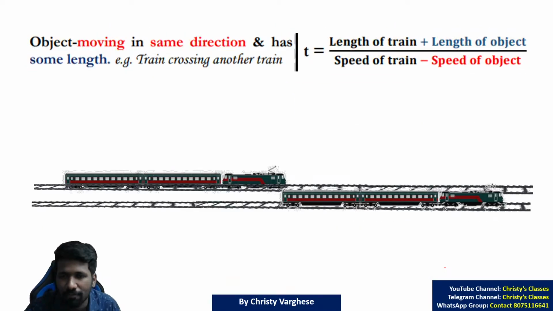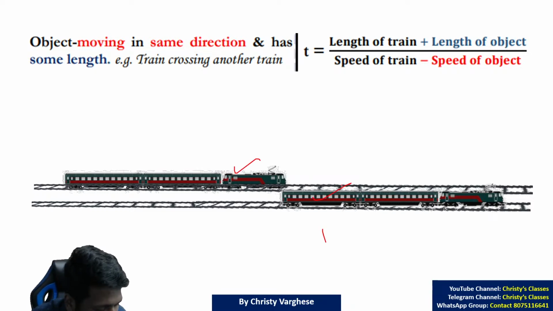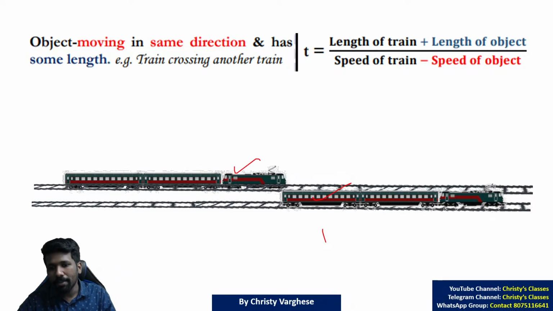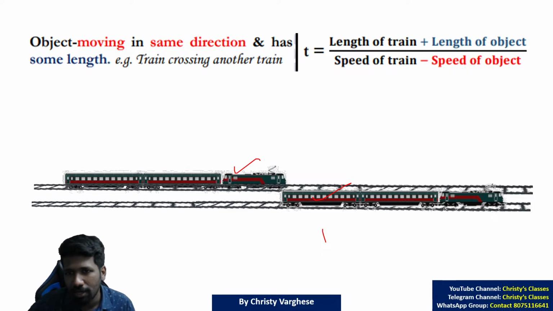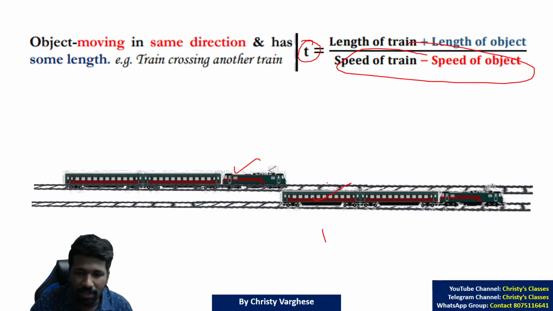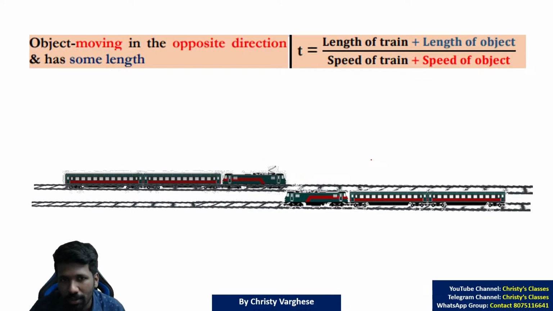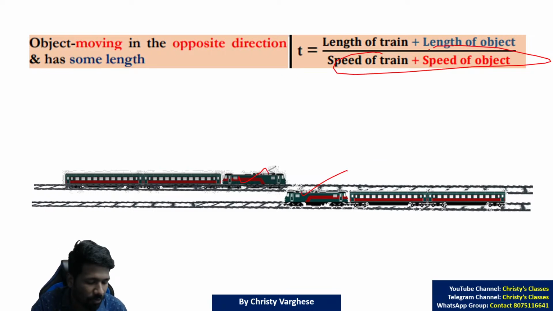Look at this picture if you have doubts. This train is trying to cross this train, but that train is not helping it. By running away, it is reducing the relative speed. By reducing relative speed, it will take more time. If the train was not moving, it would have taken less time. The second train I am telling about. If it is in the opposite direction like this, then it is speed of train plus speed of object itself, and length of train plus length of object itself.